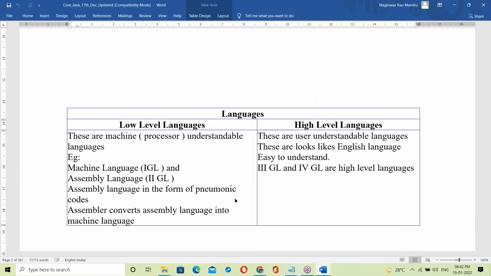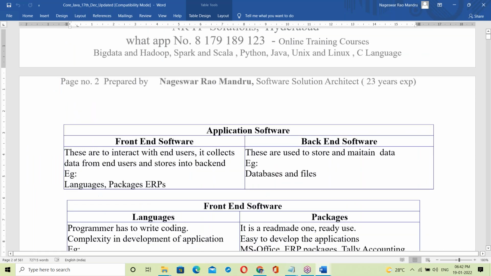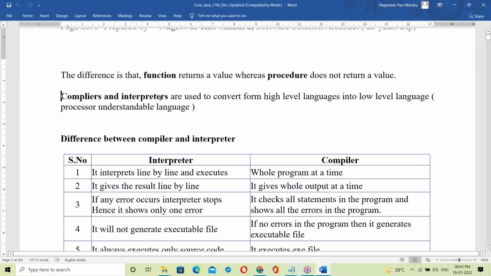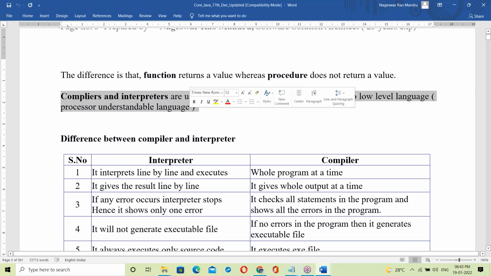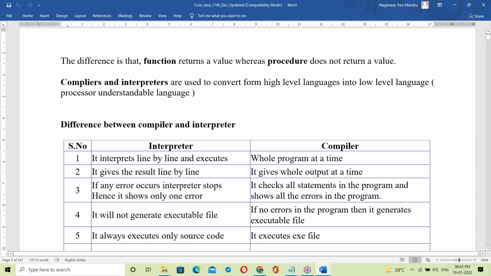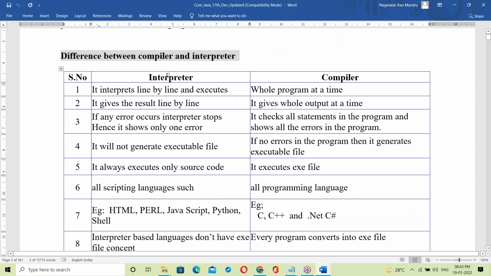See, today's topic, everything is in a document here. Compilers and interpreters are used to convert from high level language to low level language. Difference between interpreter and compiler: what is an interpreter, what is a compiler, how they work.